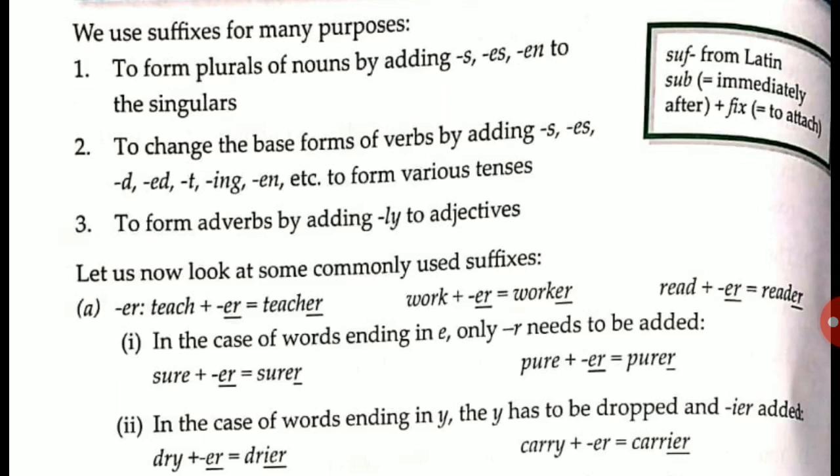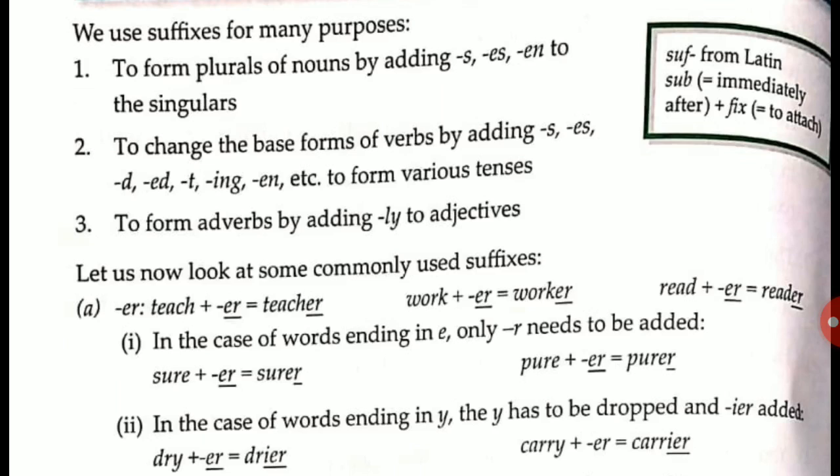For forming various tenses of the given verb, we use suffixes, like child, children, benches, and some of the verbs like class, classes. There are many things, right?